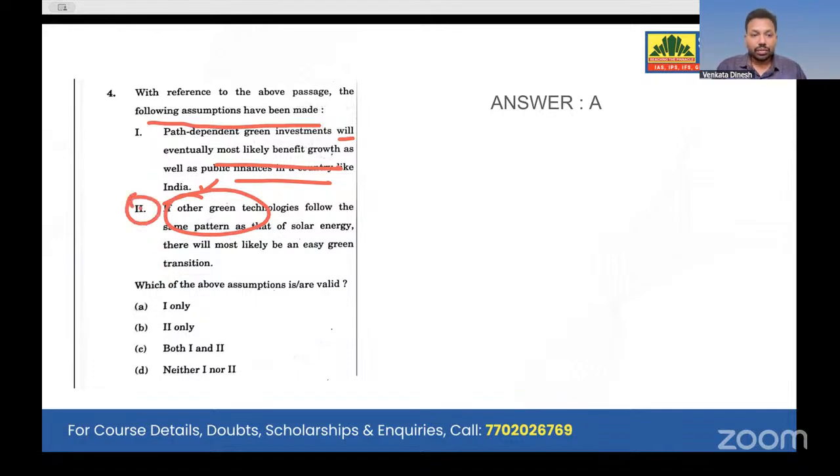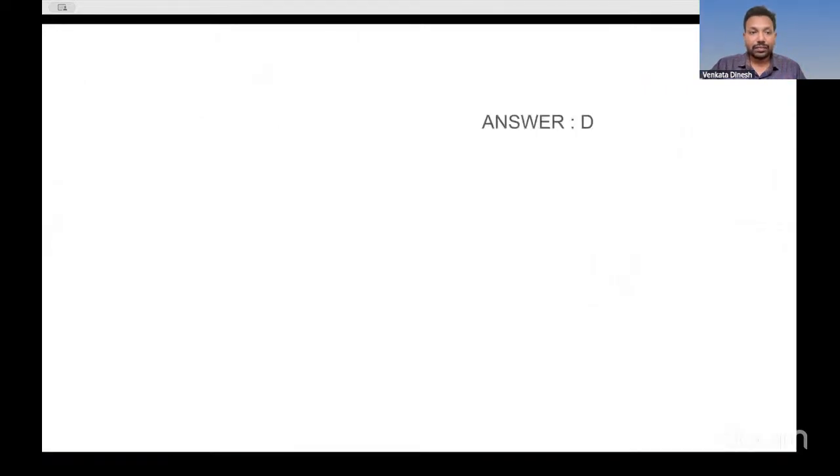So option 2, we should not go with that. We have to go only with option 1, which is mentioned in the passage. That is where we get confused. We believe our instinct, yes, this might be true. But whether that instinct was there in the passage or not, that is what you have to check.